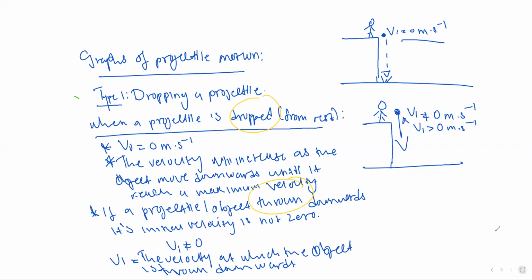Then again, there's something else about directions. That's why we are looking at vertical projectile. The reason we are giving vertical projectile is that an object that moves vertically can either go up or go down.